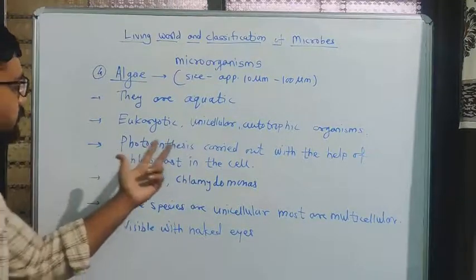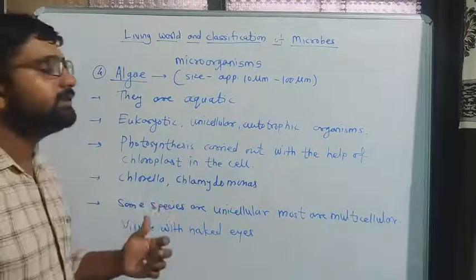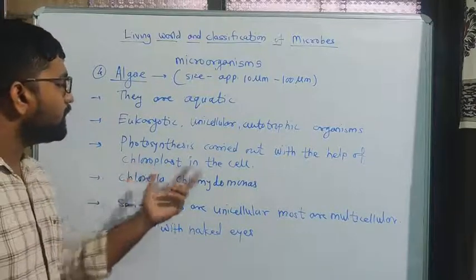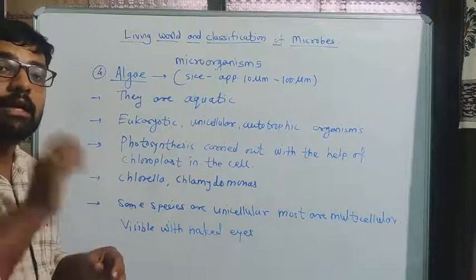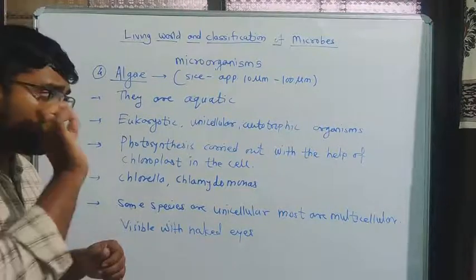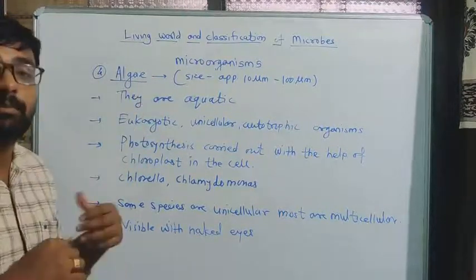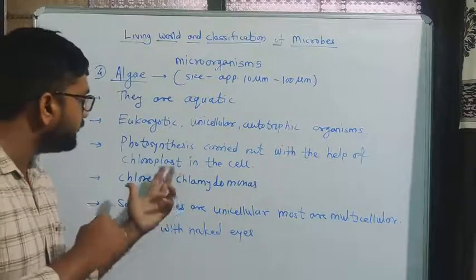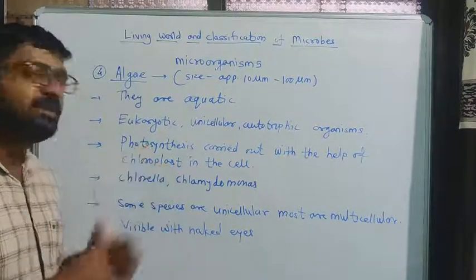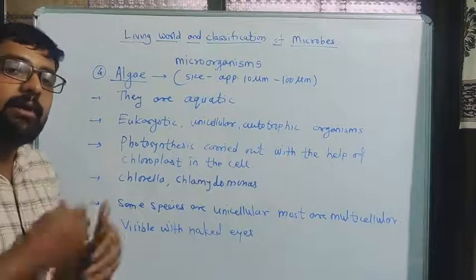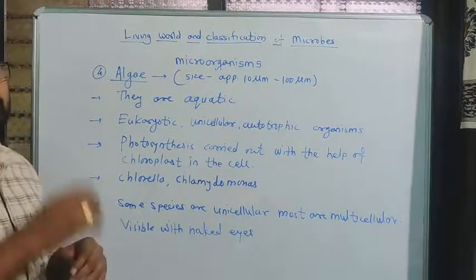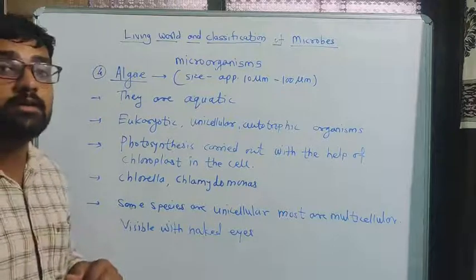Then photosynthesis is carried out with the help of chloroplast in the cell. We know in the cell of algae, green color chloroplast is present. With the help of that chloroplast present in the cell, photosynthesis is carried out, and by the process of photosynthesis, energy production takes place.